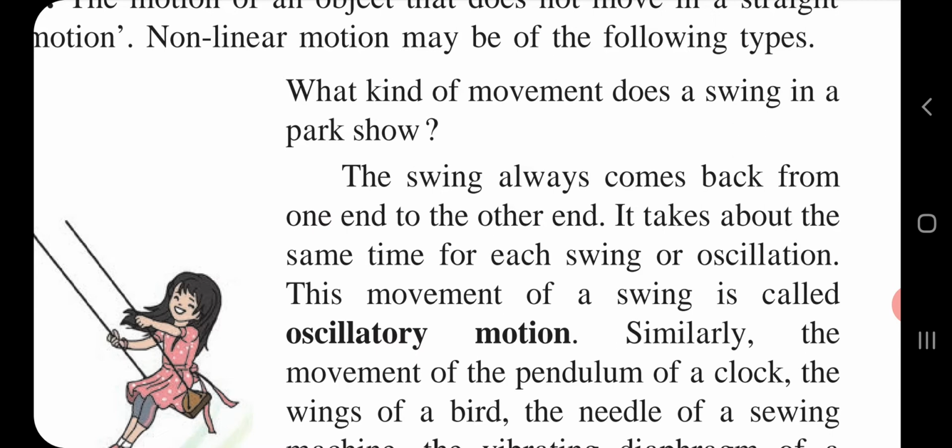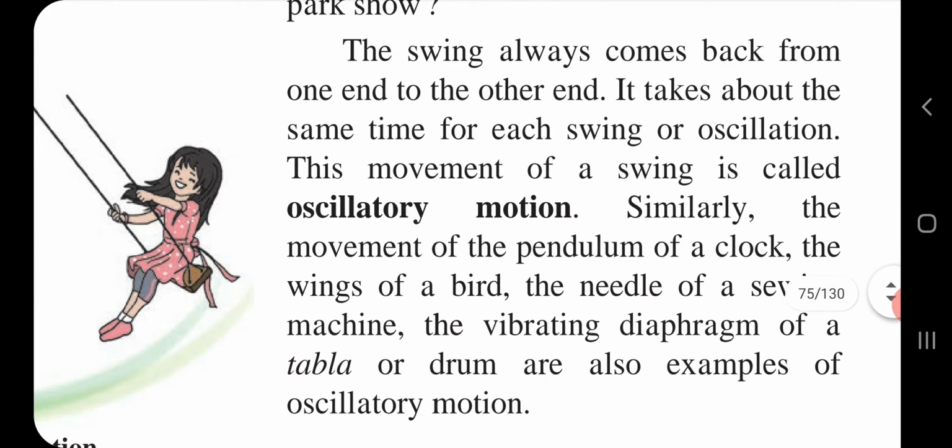This movement of a swing is called oscillatory motion. Similarly, the movement of the pendulum of a clock, the wings of a bird, the needle of a sewing machine, and the vibrating diaphragm of a tabla or drum are also examples of oscillatory motion.